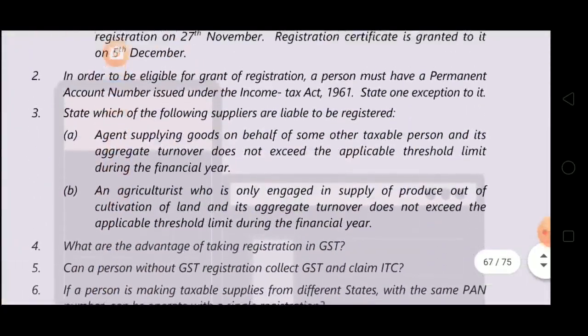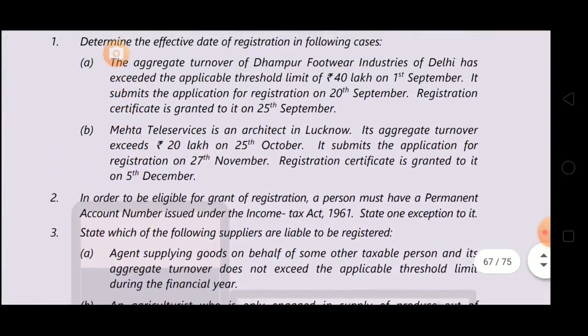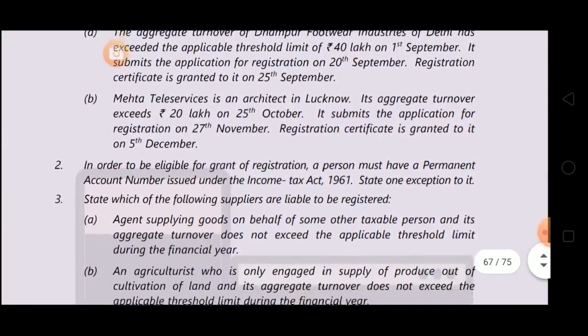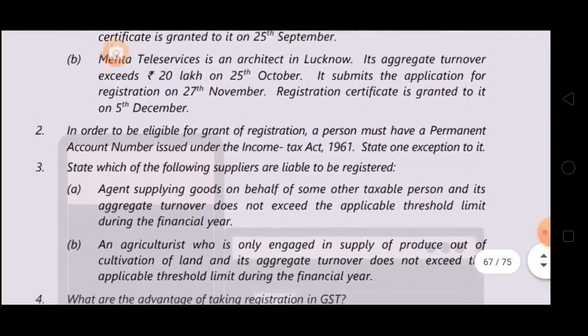Next, question number 2. Though this answer is simple, if you don't remember the provision, you won't be able to give the correct answer. So it's important to revise the provisions again and again. In order to be eligible for grant of registration, a person must have a permanent account number issued under the Income Tax Act 1961. State one exception to it.